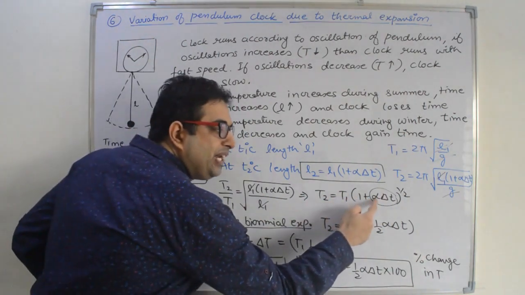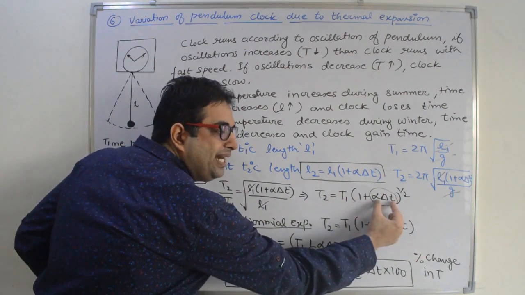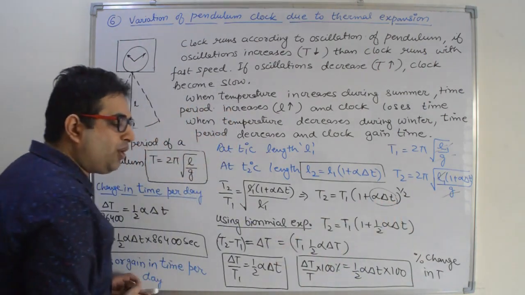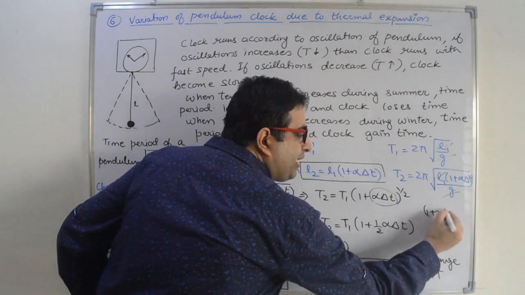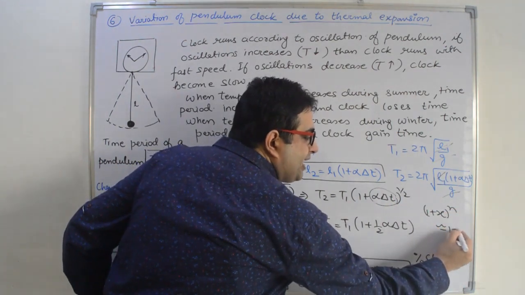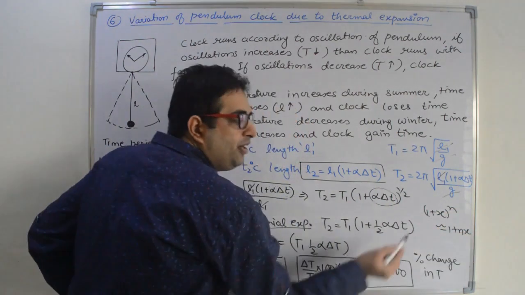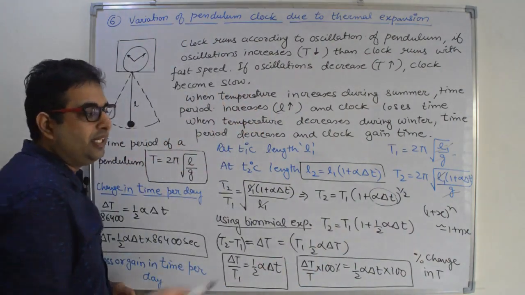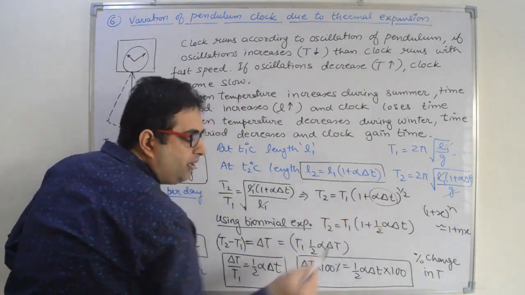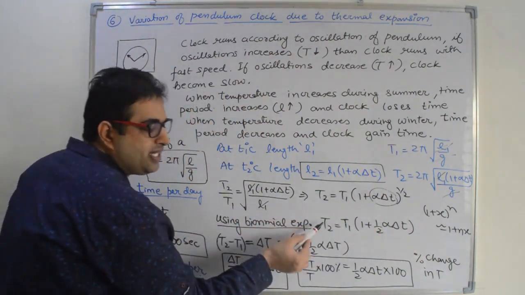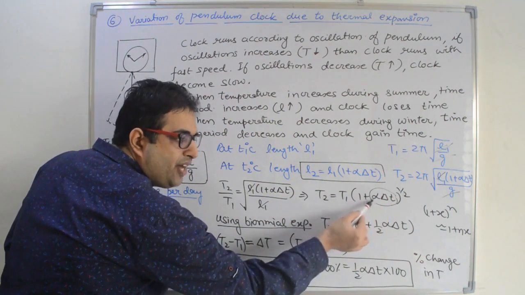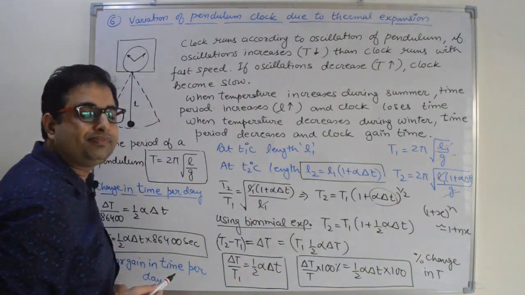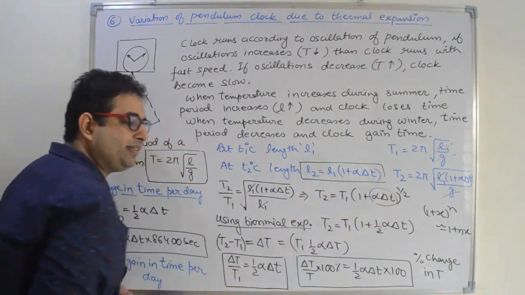So if the alpha value is very small, this complete term is very small. Then according to the binomial expansion, (1 plus x) to the power n can be written as 1 plus nx when x is very small. Here this part is very small, so we can write it as T2 equal to T1 times (1 plus half into alpha into delta T).